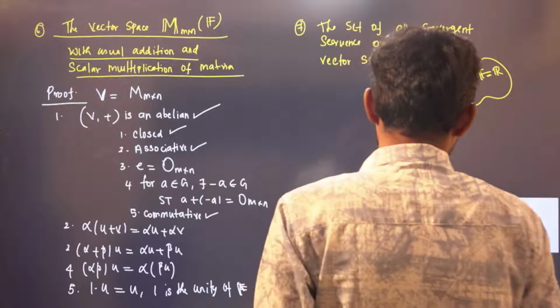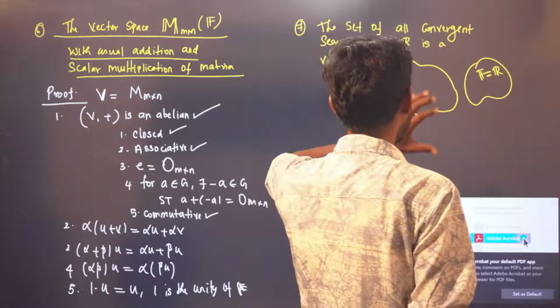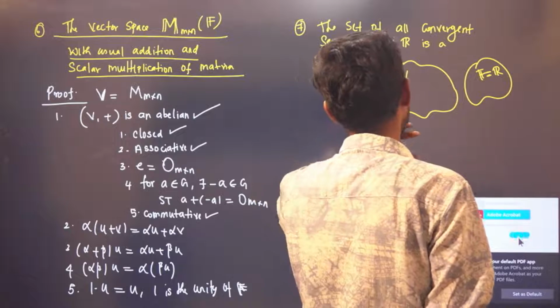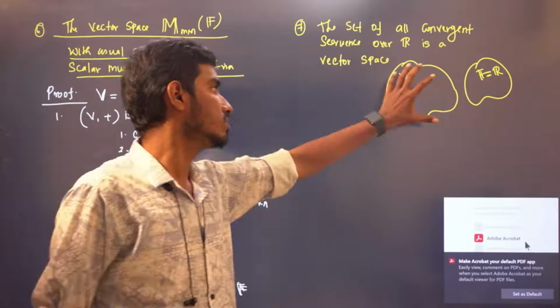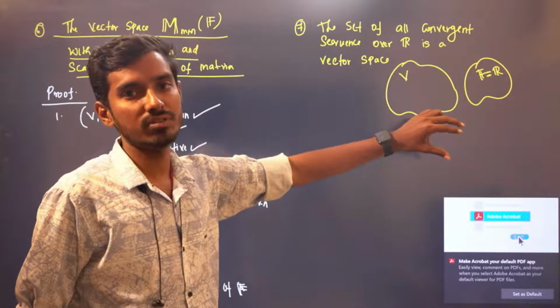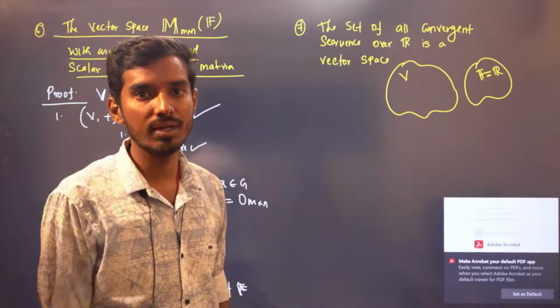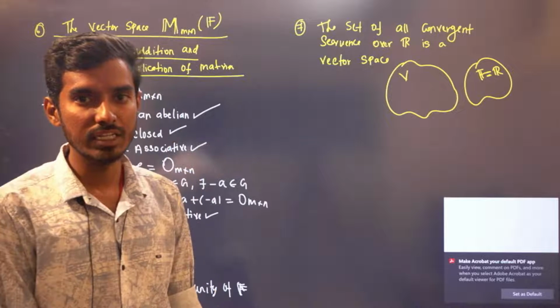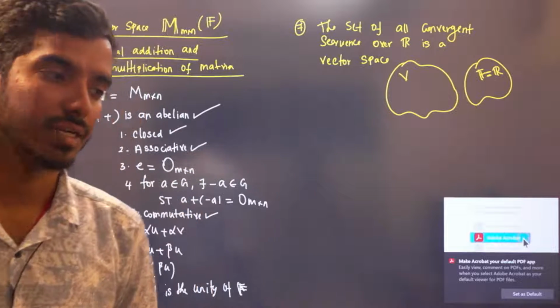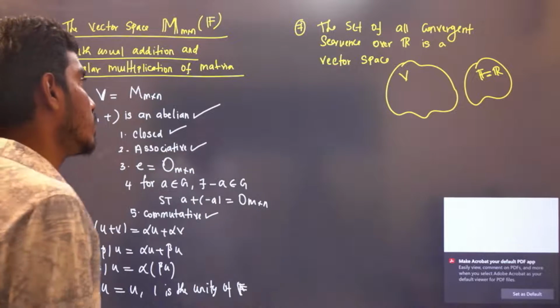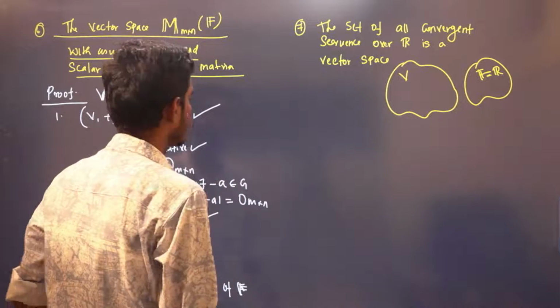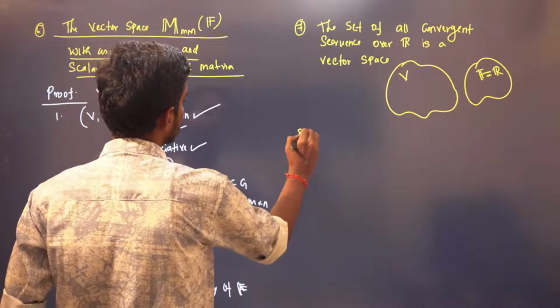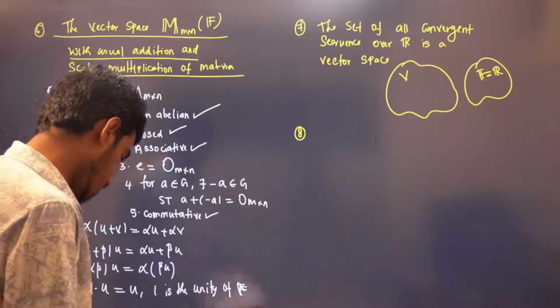Okay. So V is the set of all convergent sequences, right? So this set is closed. You take two convergent sequences, the sum of two convergent sequences is again convergent. The zero sequence is your identity element because zero is convergent. Easily you can prove this is a vector space. Now the eighth is the last example.